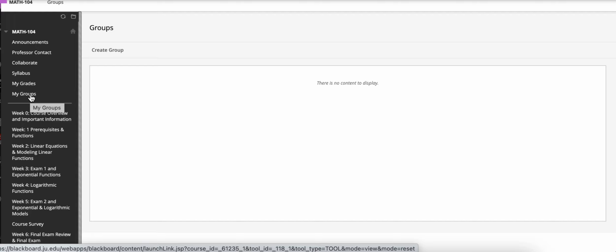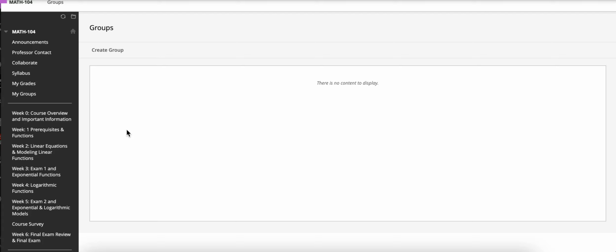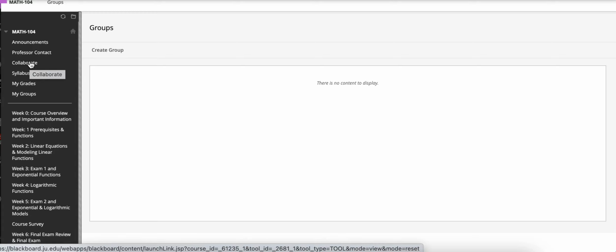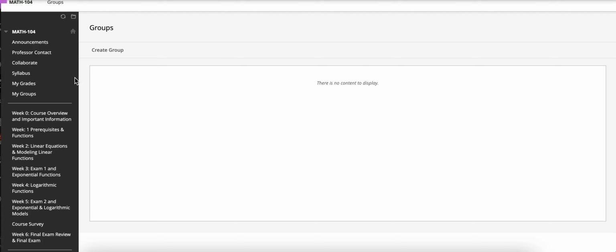So even though you'll be turning them in for a grade individually, I encourage you to work together in groups. That way you can get support from each other. And in the My Group tab, you'll be able to share documents just like Google Docs. You can also collaborate, so you can meet virtually with just your group, and you can also email all your group members. So again, when you click on your My Groups tab, you'll be able to see your group members.